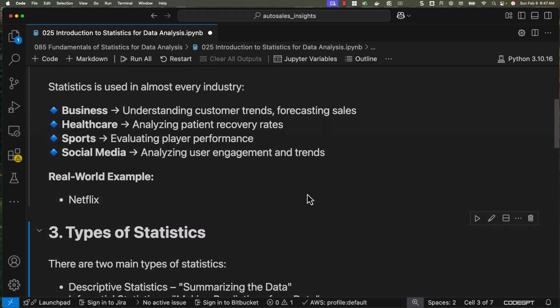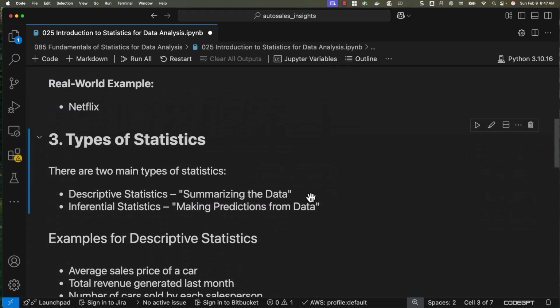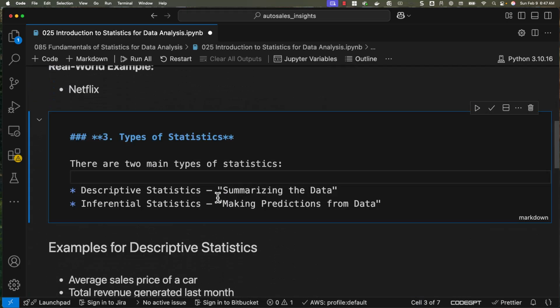Now let's understand the types of statistics. When it comes to statistics, there are two main types. One is descriptive statistics. The second one is inferential statistics. Descriptive statistics helps us summarize the data. Inferential statistics can be used to make predictions from data.